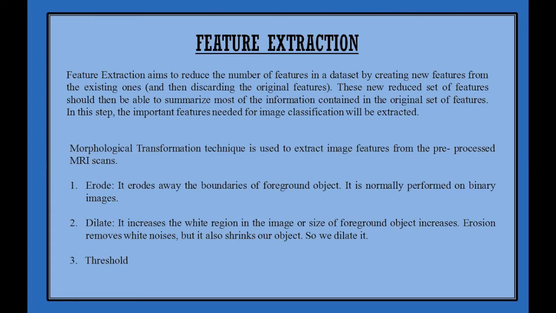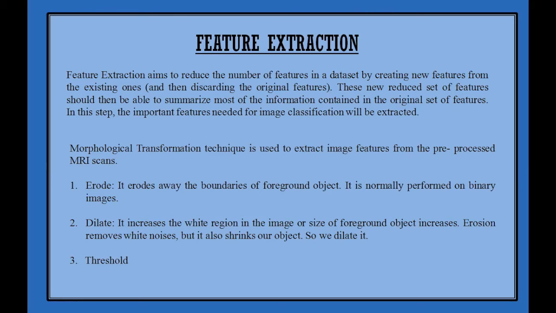Erode. This operation erodes away the boundary of foreground objects. It removes pixels from the boundary of the objects. This function is helpful in removing small white noises, but it also reduces the size of the foreground object. That is why we apply dilation operation.